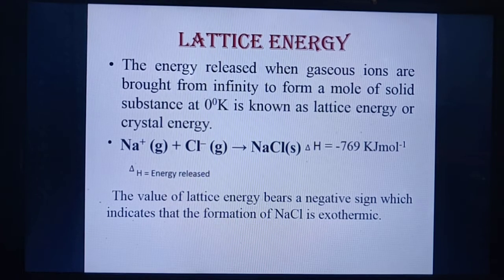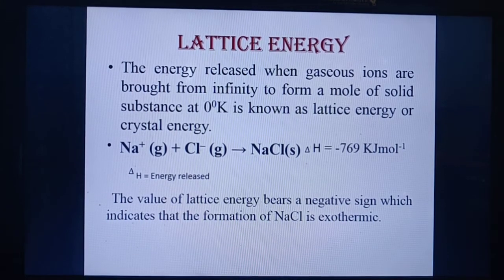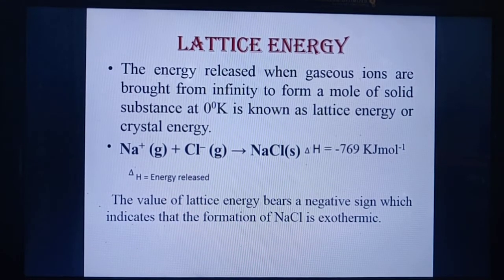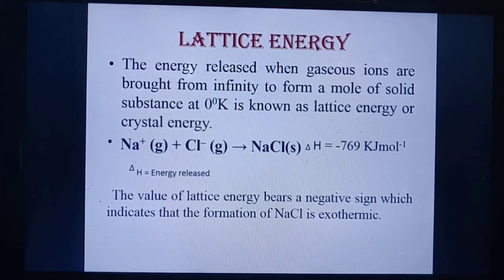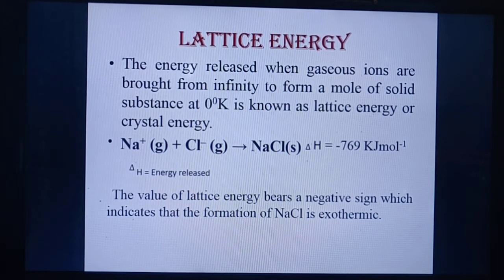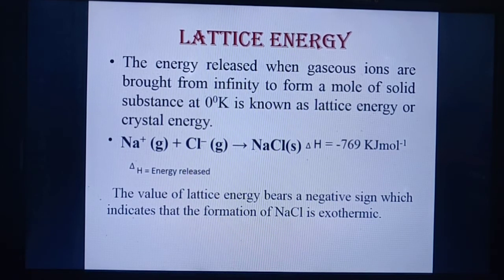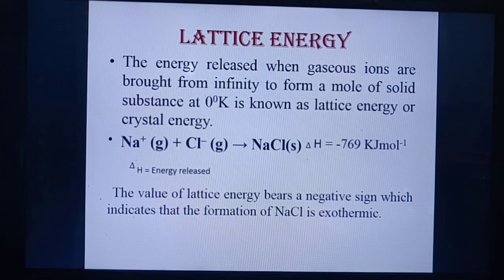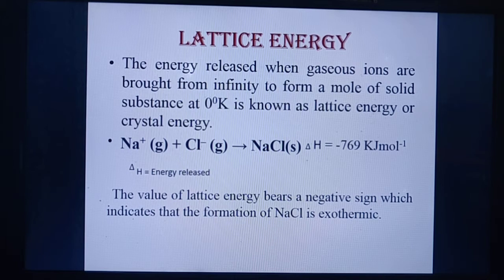Now see, there is an example of the formation of sodium chloride lattice. Now this sodium chloride is formed by the combination of sodium ion, that is Na plus in gaseous state, and Cl negative ion, which is also in gaseous state. When both these ions combine, they form NaCl. And here the delta H is the energy released when gaseous ions Na plus and Cl negative are brought from infinity to form 1 mole of solid NaCl at 0 degree Kelvin. Now this is the lattice energy of NaCl, and its numerical value bears a negative sign, minus sign.